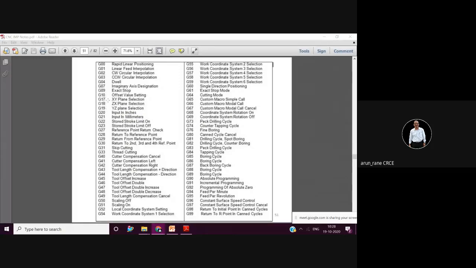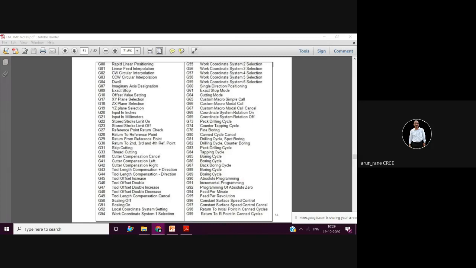Then G17, then G20, G21, then G40, G41, G42, G43, then G54, then straight away G80, G81, G82, G83, G84, G85, and G86.